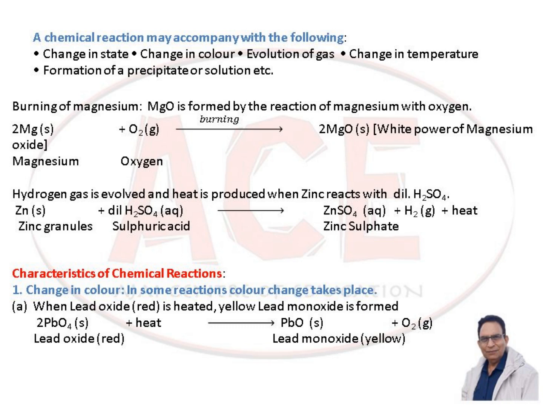Characteristics of chemical reactions: change in color. In some reactions, a color change takes place. When lead oxide, which is red in color, is heated, yellow lead monoxide is formed. Lead oxide, here the valency of lead is 4. When it is heated, we get lead monoxide, which is yellow in color, and oxygen gas is produced. So the color of the main reactant is red and the color of the main product is yellow. So here is the change in color during a chemical reaction.